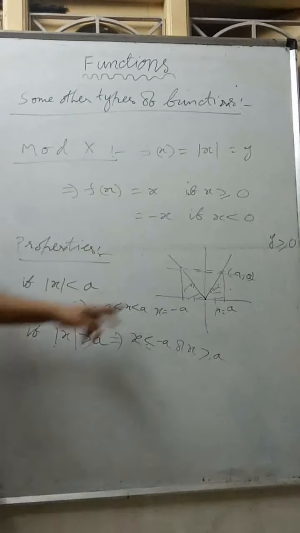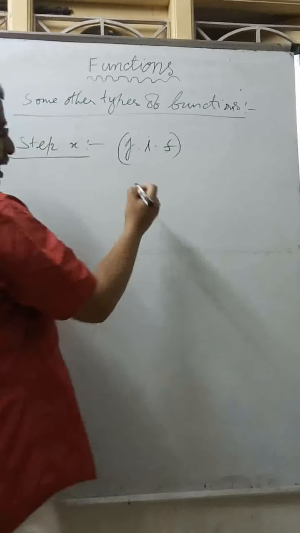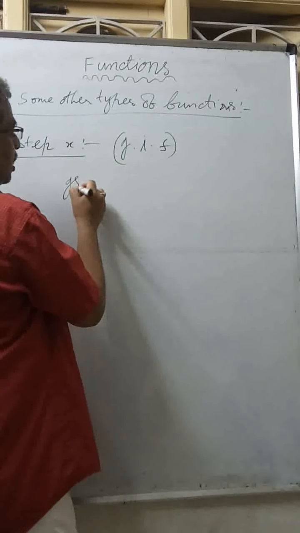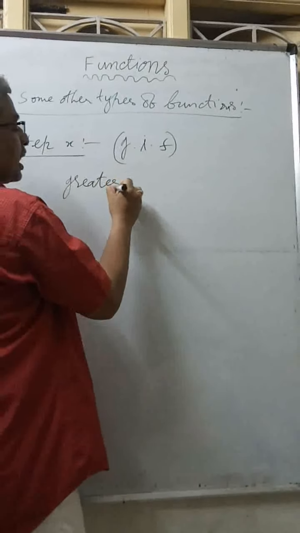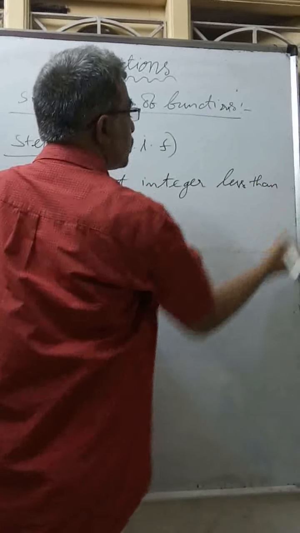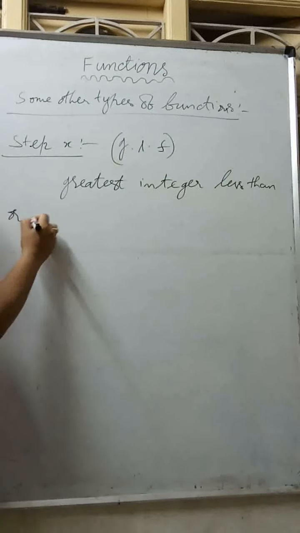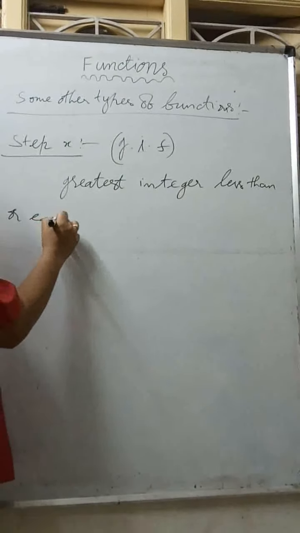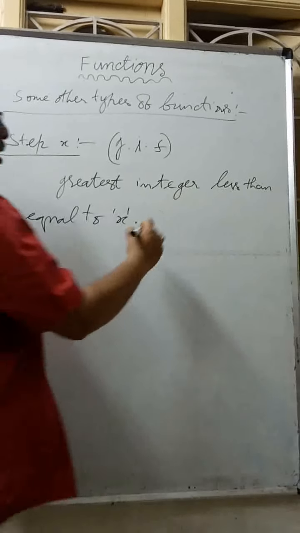Step x is also known as GIF or floor function. Step x means greatest integer less than or equal to x.